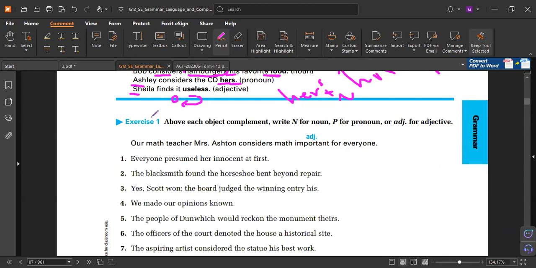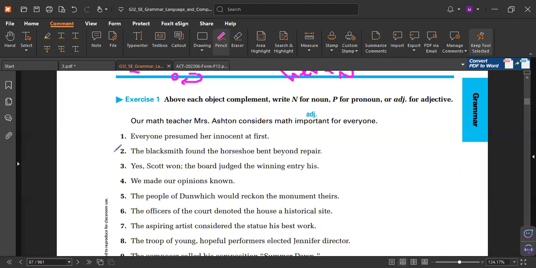Again, for example, the blacksmith found the horseshoe bent beyond repair. Okay, what is bent beyond repair? The horseshoe. Yes or no? Yes. So he found it bent. So bent here is a past participle because this action already happened.